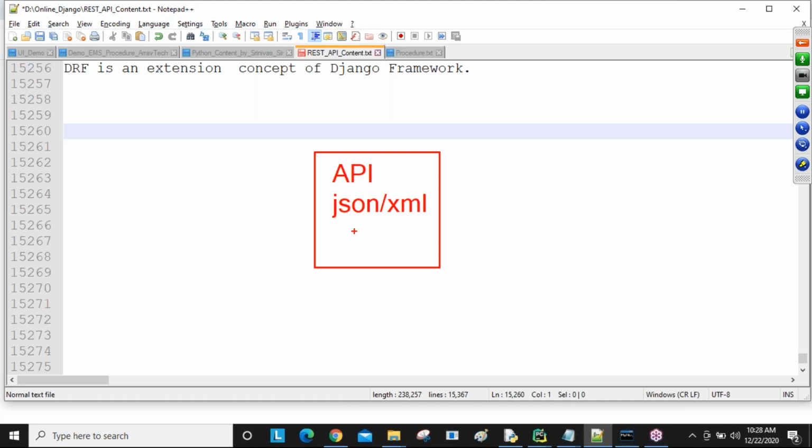Because if any data is available in JSON format or in XML format, that data can be understood by all the other languages in the entire world, like Java, .NET, PHP, Django. If any data is available in JSON format, it can be taken by any other language easily. That's why we call these universal languages. Python is a popular language, Java is popular, .NET is popular, but JSON is a universal common language.